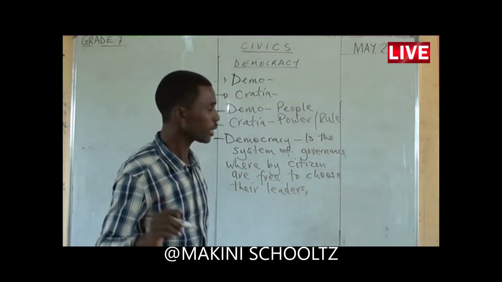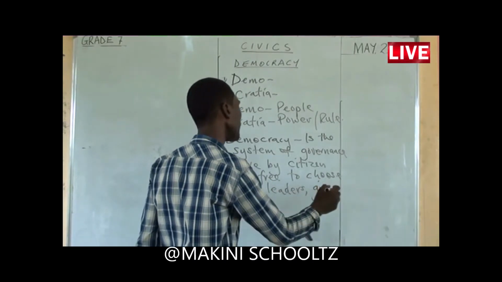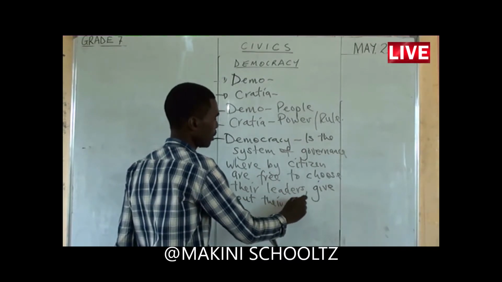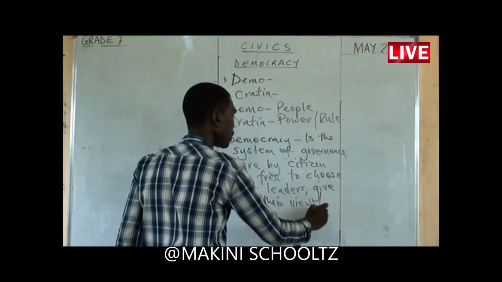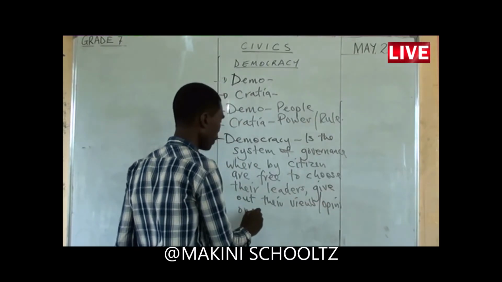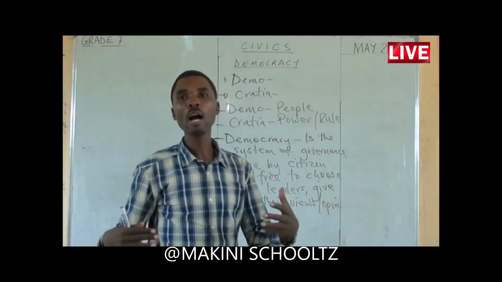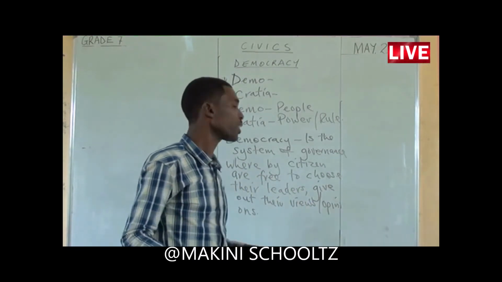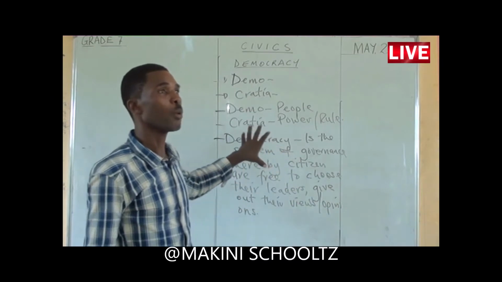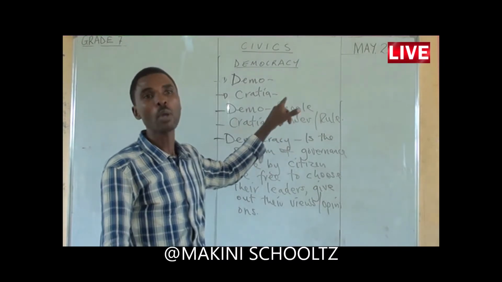That's one, choosing the leaders, but citizens are also free to give out their views or opinions. Therefore, in a simple way, you can say that democracy is the system of governance whereby people are free to choose the leaders, but also free to give out their views and opinions. Because in democracy, we're talking about the citizens, the power of the people.